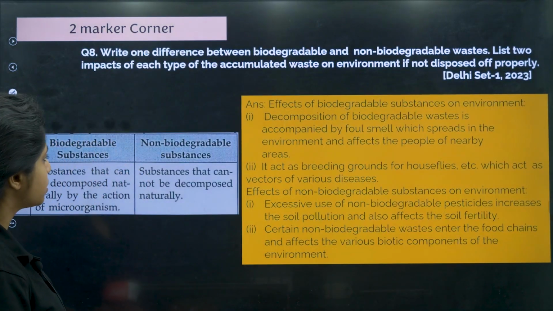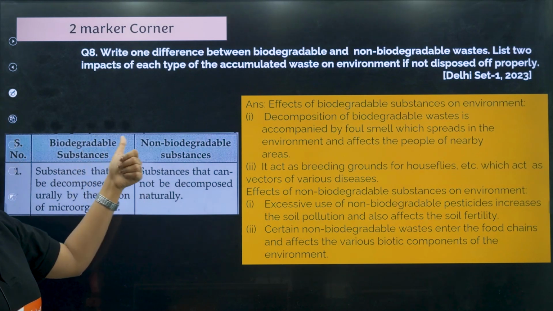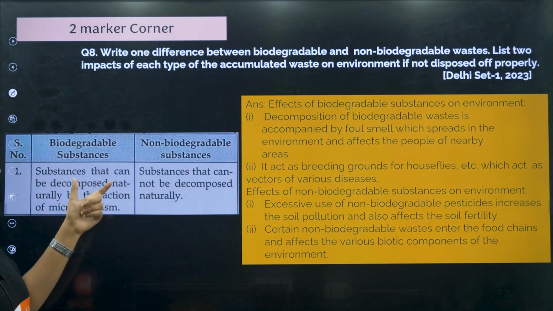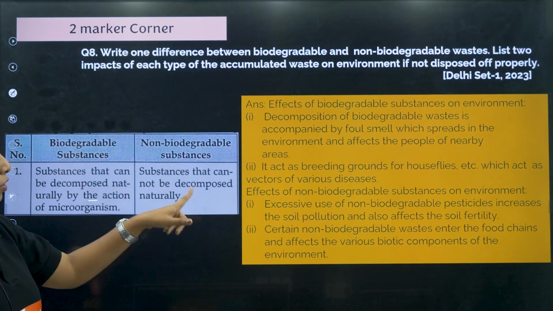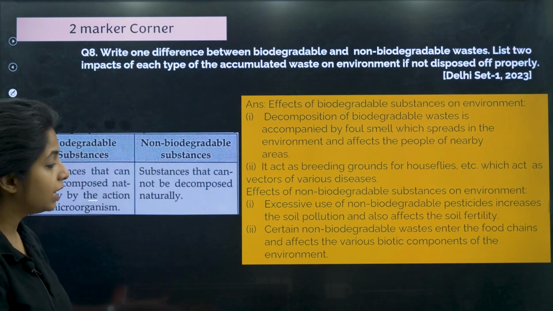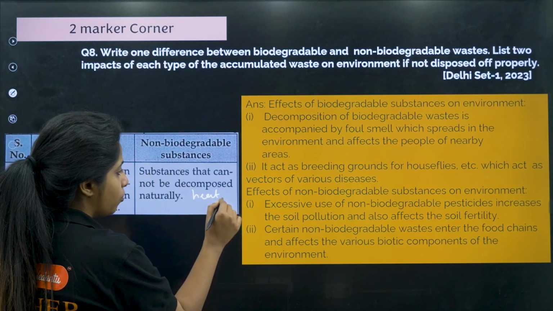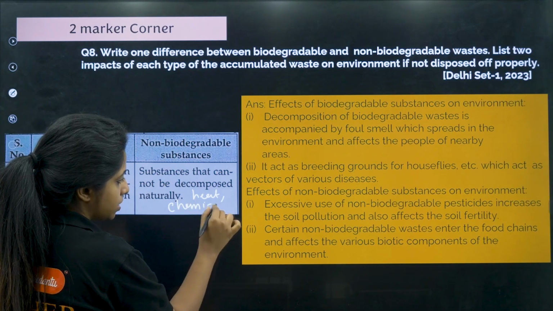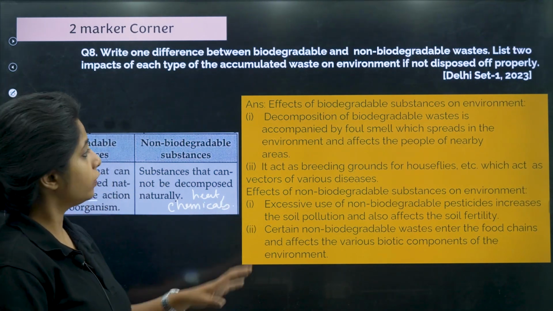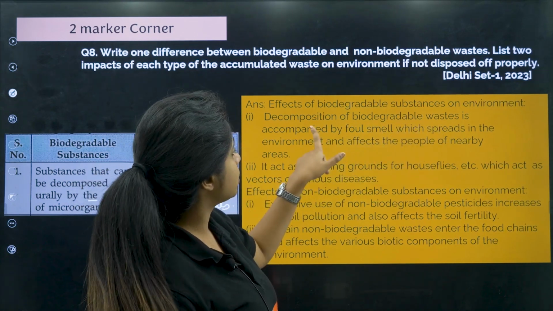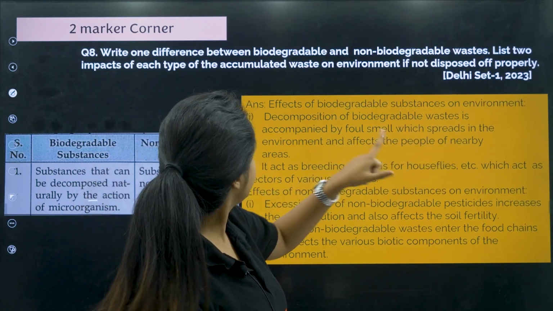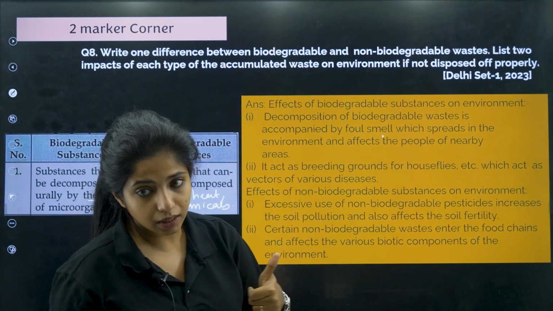So how do you frame this answer? First, the difference: biodegradable substances can be decomposed naturally by the action of microorganisms. Non-biodegradable substances cannot be decomposed naturally. They need some heat or a treatment with chemicals. Cool. Now, effects of biodegradable waste on the environment: decomposition of biodegradable waste is accompanied by foul smell which spreads in the environment and affects the people of the nearby area. That is one problem.